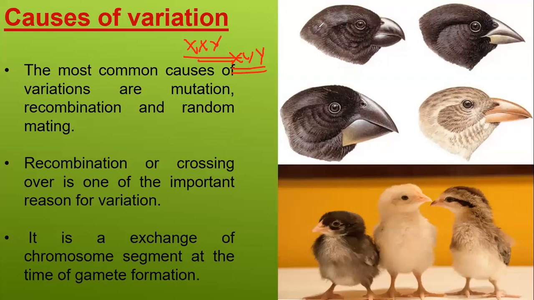Okay, so let's continue. Recombination is another process that is responsible for variation. It is the exchange of chromosome segments at the time of gamete formation.